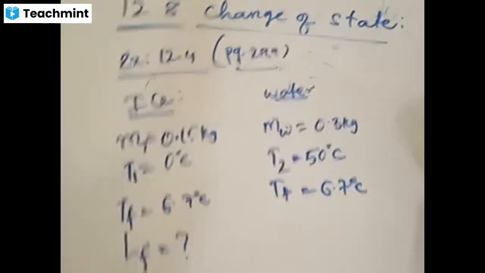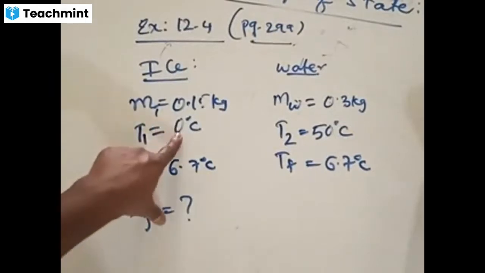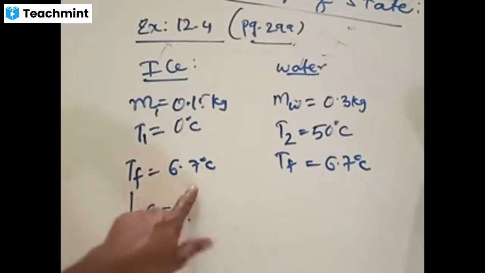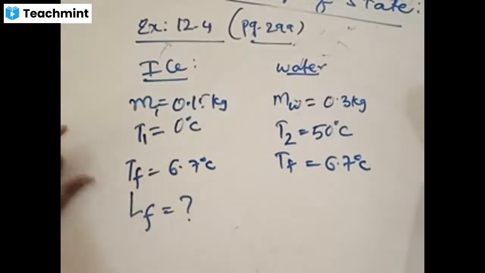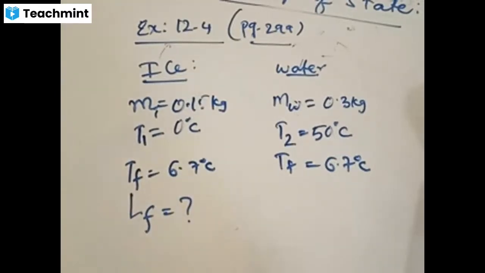Now, what is happening? Ice from 0 is converting to water at 6.7. 6.7 cannot be ice. You should understand this logical point. What is the maximum possible value for ice to remain as ice?